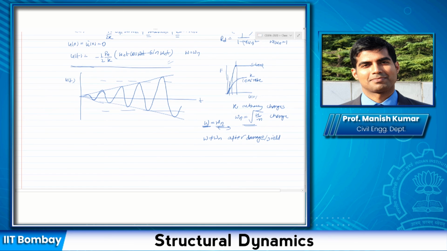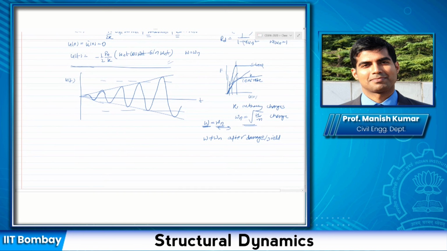However, for concrete, as the structure gets damaged, the stiffness decreases, and then it would come out of resonance.